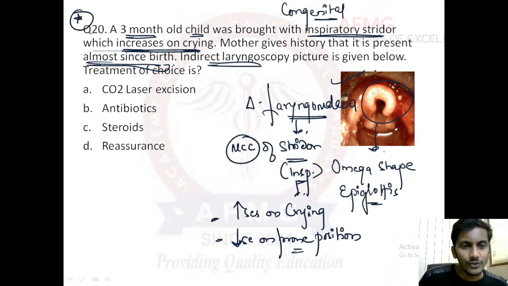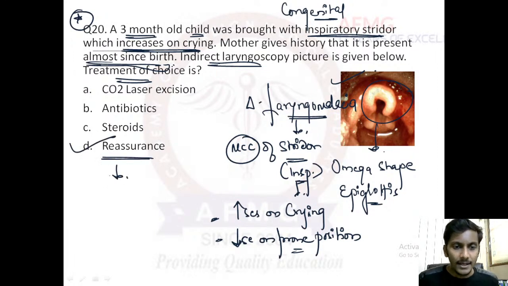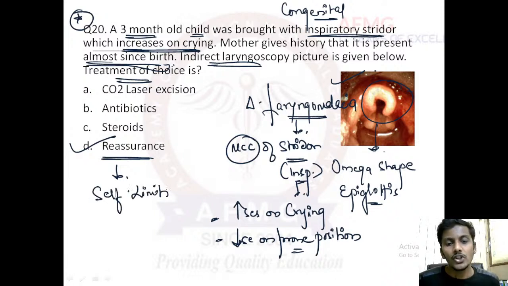And what is the treatment of choice for this condition now? Laryngomalacia is the diagnosis, so the treatment of choice is, very good, this was a question which has been asked. The treatment of choice is option D, reassurance to the parents, because this is a self-limiting condition. No treatment is required. Reassurance because this is a self-limiting condition.